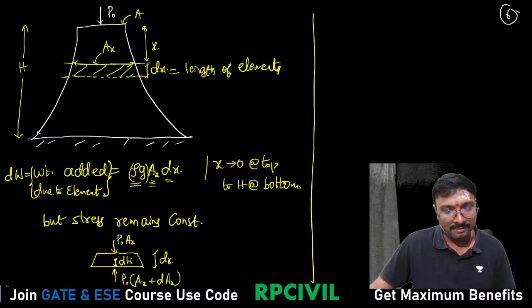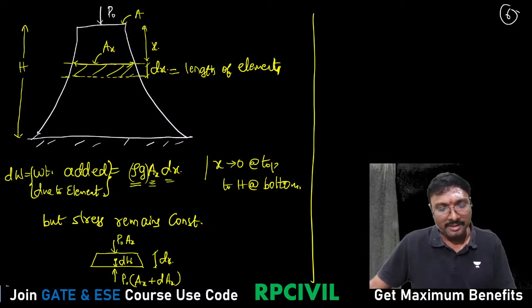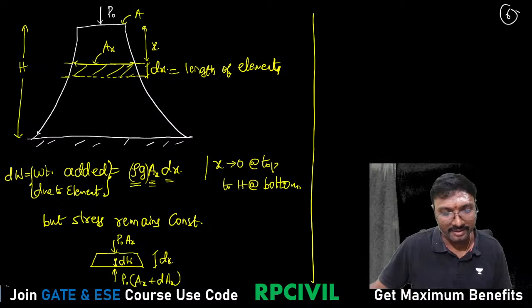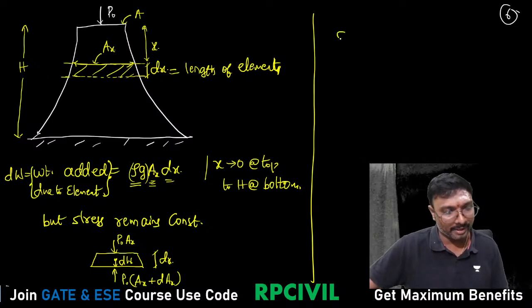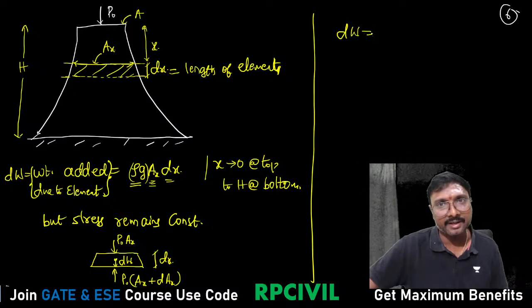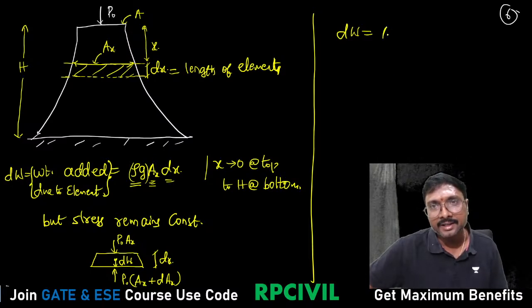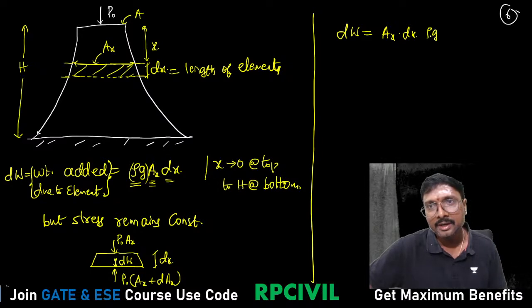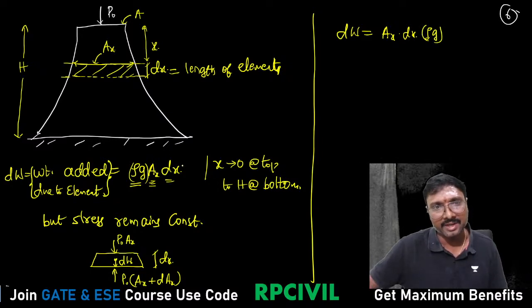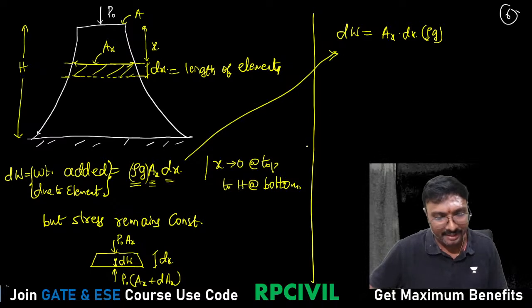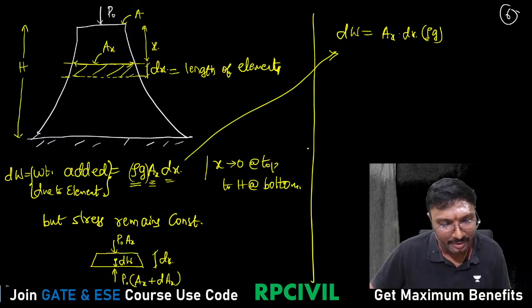Is it clear, everyone? If not, what is dw? What is the dw, you can say? It is rho g into dw. How can you rewrite this dw, the self weight of this elementary area? You can rewrite it as Ax into dx into rho g. Same only we have written, nothing else.